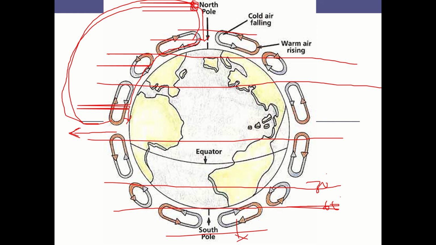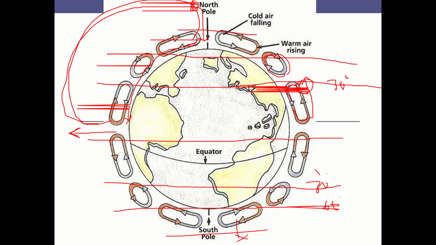So hot air rises up and moves towards the cold region because of the difference in pressure. At 30 degrees north or 30 degrees south of the equator, it takes the cold air density and falls down. Some of the air is again deflected upwards.